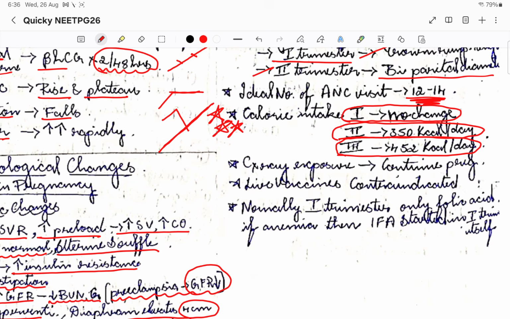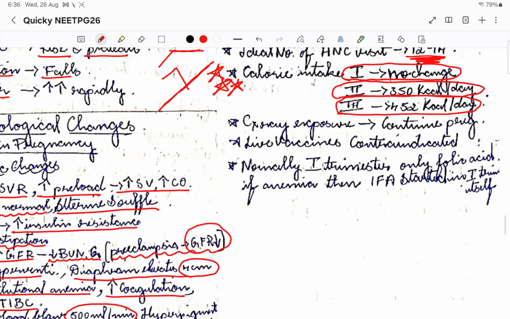Okay, then coming to chest x-ray exposure. If there is an exposure because of some chest infection and all, or an accidental exposure, there is no need of MTP, so the pregnancy can continue. Please note this down. Then all the live vaccines, like MR, are contraindicated in pregnancy.